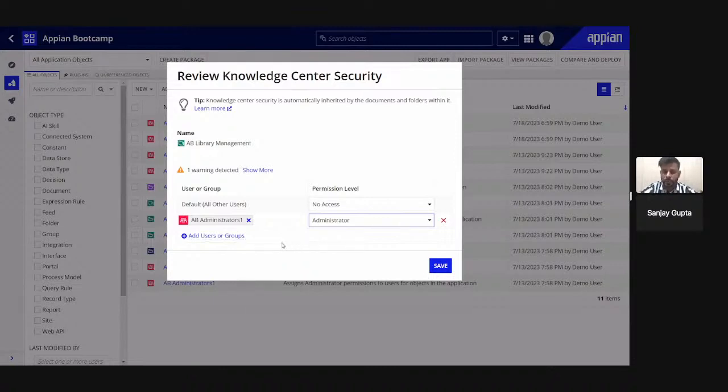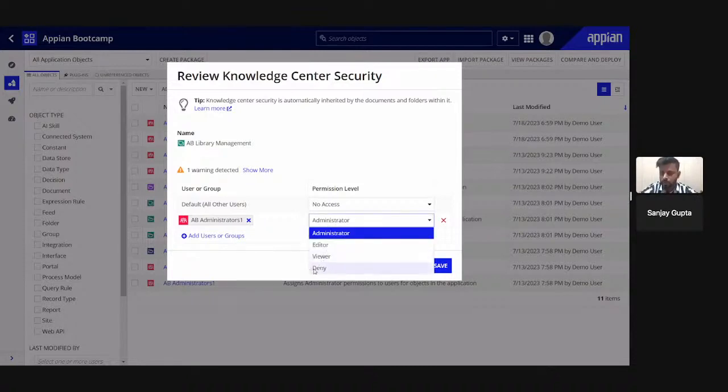The other one is the editor group, and that has editor security, like the support team, who can upload the documents or perform any other actions. And in this particular knowledge center, if I'm adding a third group, that is viewer or all users, that all users group also has editor security. Because if I give them viewer security, then they can see the documents, but they cannot upload documents.